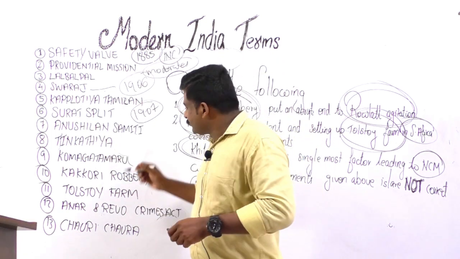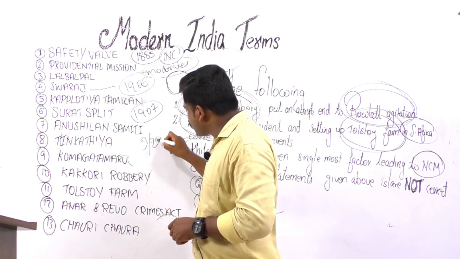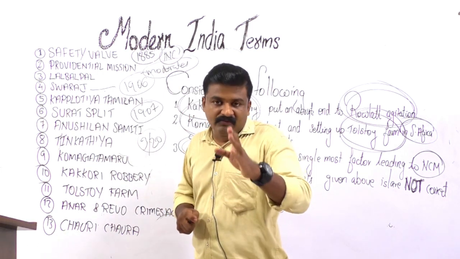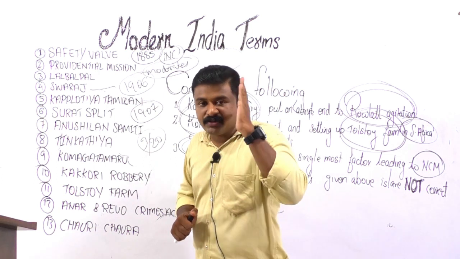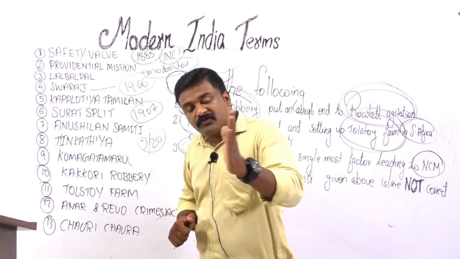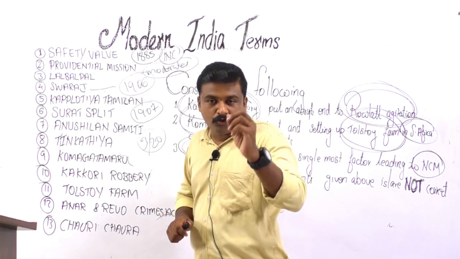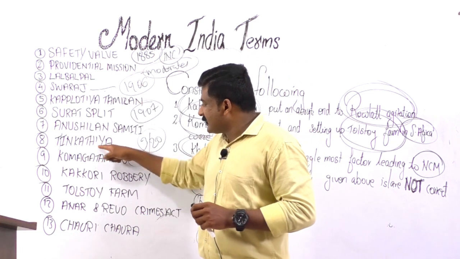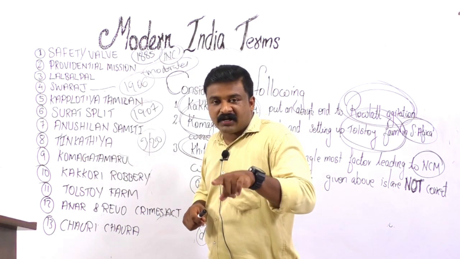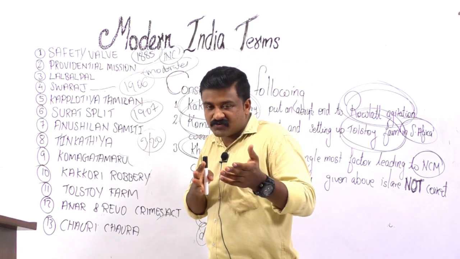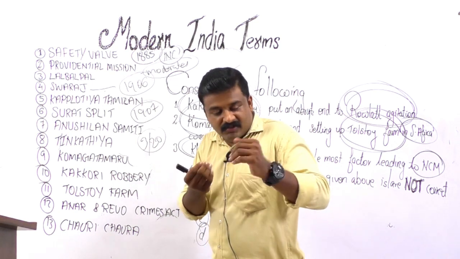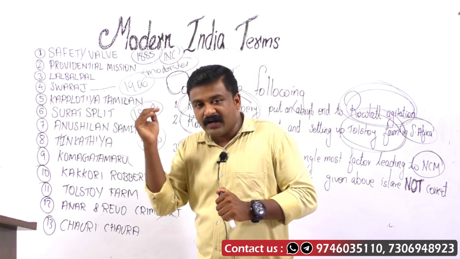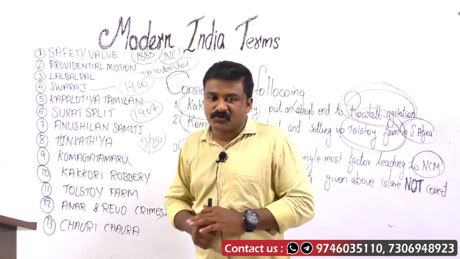The Teen Kathia system is forced cultivation. On 3 out of 20 parts of the land, the farmers of Champaran in Bihar were forced to cultivate indigo for poor compensation by the European planters. That was known as the Teen Kathia system. Gandhiji arrived and used a polite persuasion strategy. Their issue was presented in front of the government, the government had to accept, and finally the Teen Kathia system was abolished.